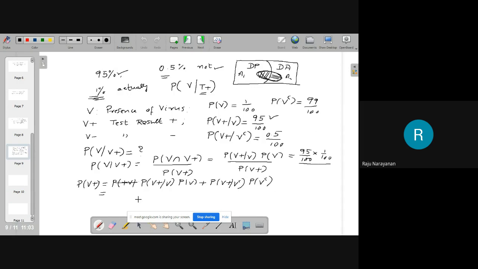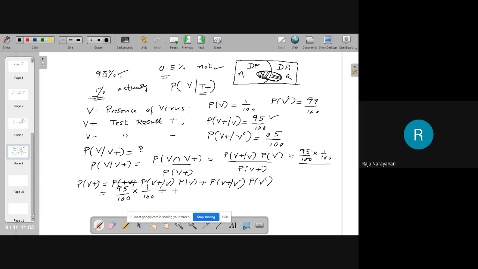Now what is the probability of V plus given V? It is 95 by 100. What is the probability of V? 1 by 100. Don't simplify these things. We can cancel it finally.